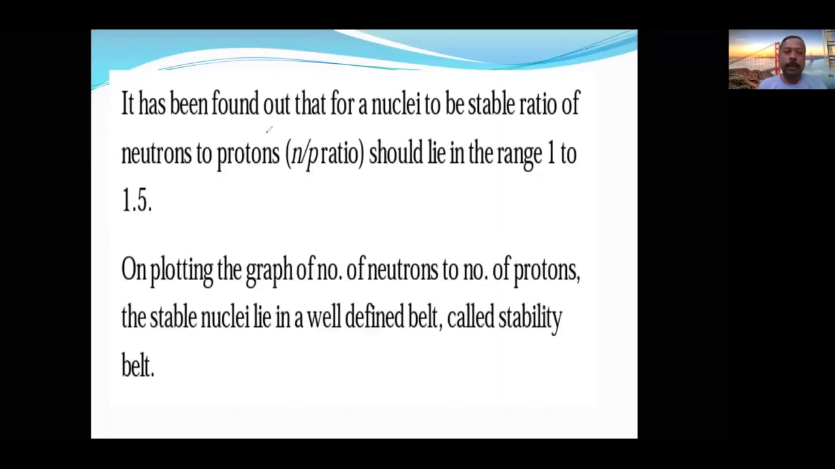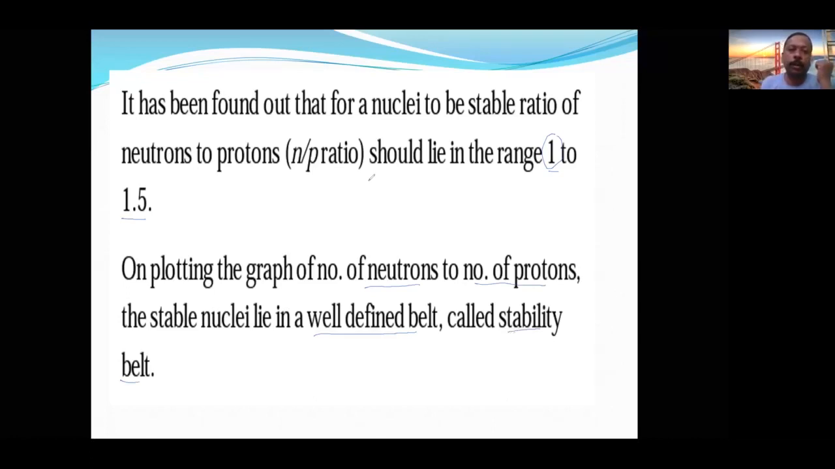Here it has been found that for a nucleus to be stable, the N by P ratio should lie between 1 to 1.5. Exactly 1 is not required. In some cases 1.5 is also required. On plotting a graph of number of neutrons and number of protons, the stable nuclei lie in a well-defined belt called the stability belt. That blue colored portion I told you in the previous slide is called the stability belt. Is it clear now?